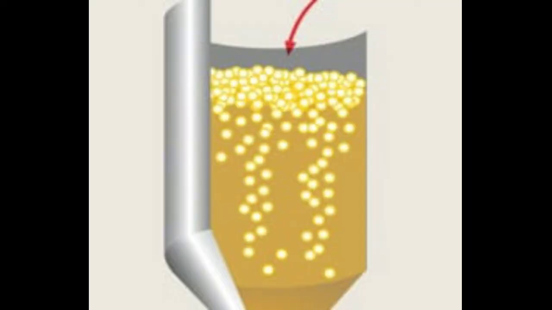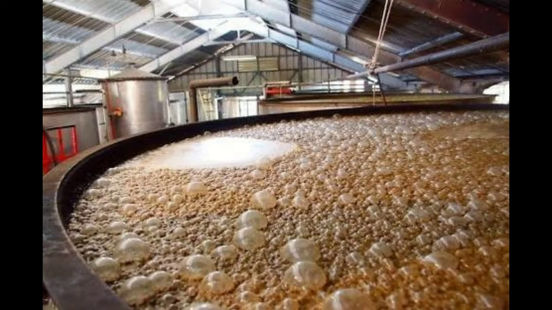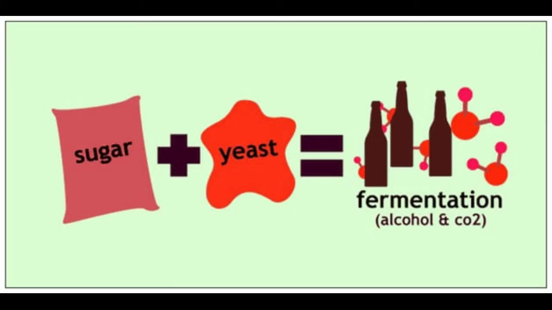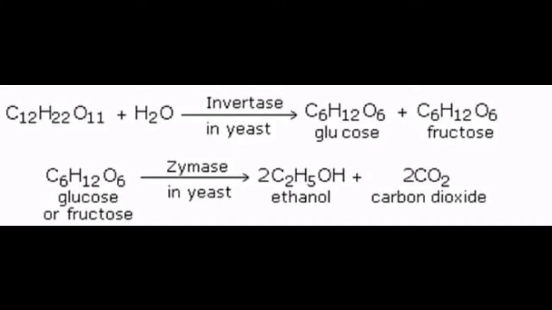The solution obtained in step 2 is collected in large fermentation tanks and yeast is added to it. The mixture is kept at about 303 Kelvin for a few days. During this period, the enzymes invertase and zymase present in yeast bring about the conversion of sucrose into ethanol. Now we'll see the equation.